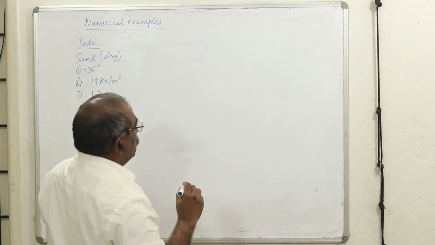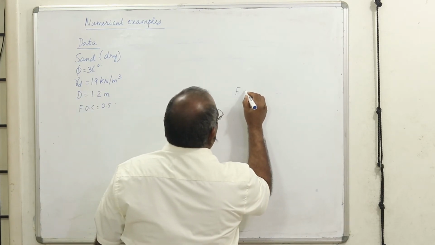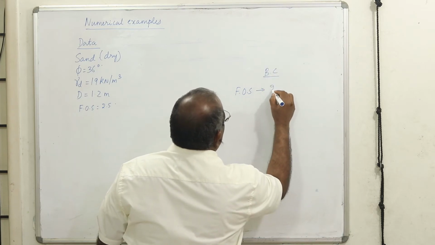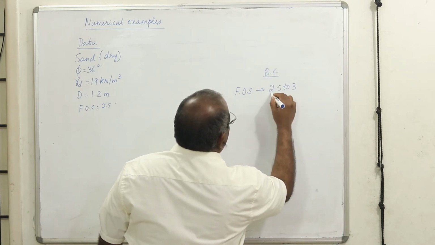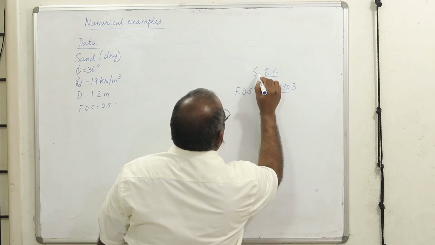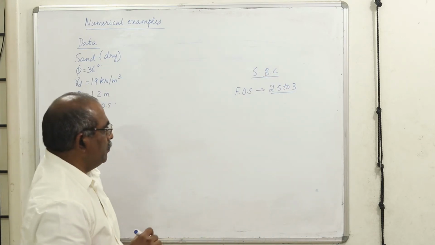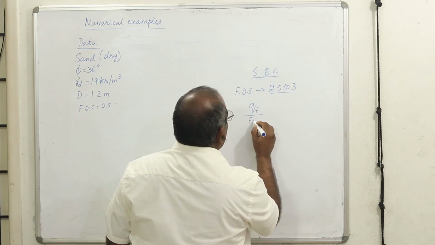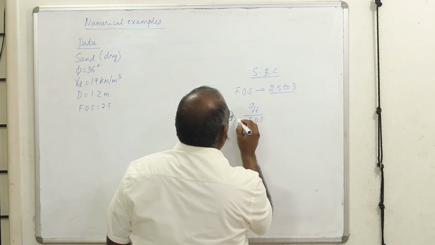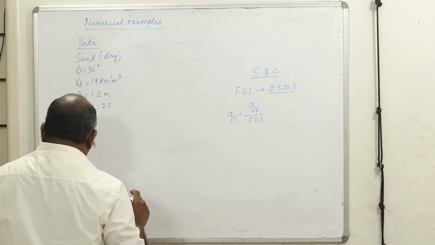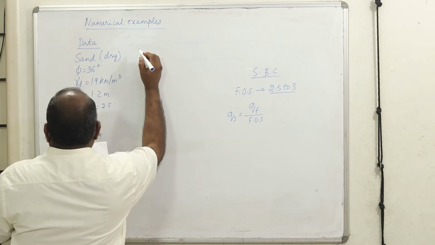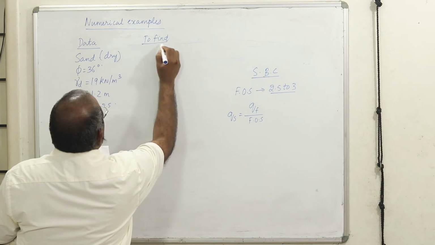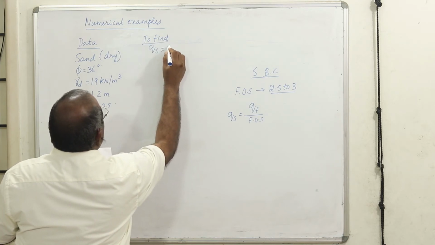Students, I forgot to mention the factor of safety. For soil bearing capacity, usually we take 2.5 to 3 to get your SBC. To get SBC, we usually apply a factor of safety to the QF value. If I divide by the factor of safety, I get my QS, the safe bearing capacity. Now he has asked you to find Q safe.